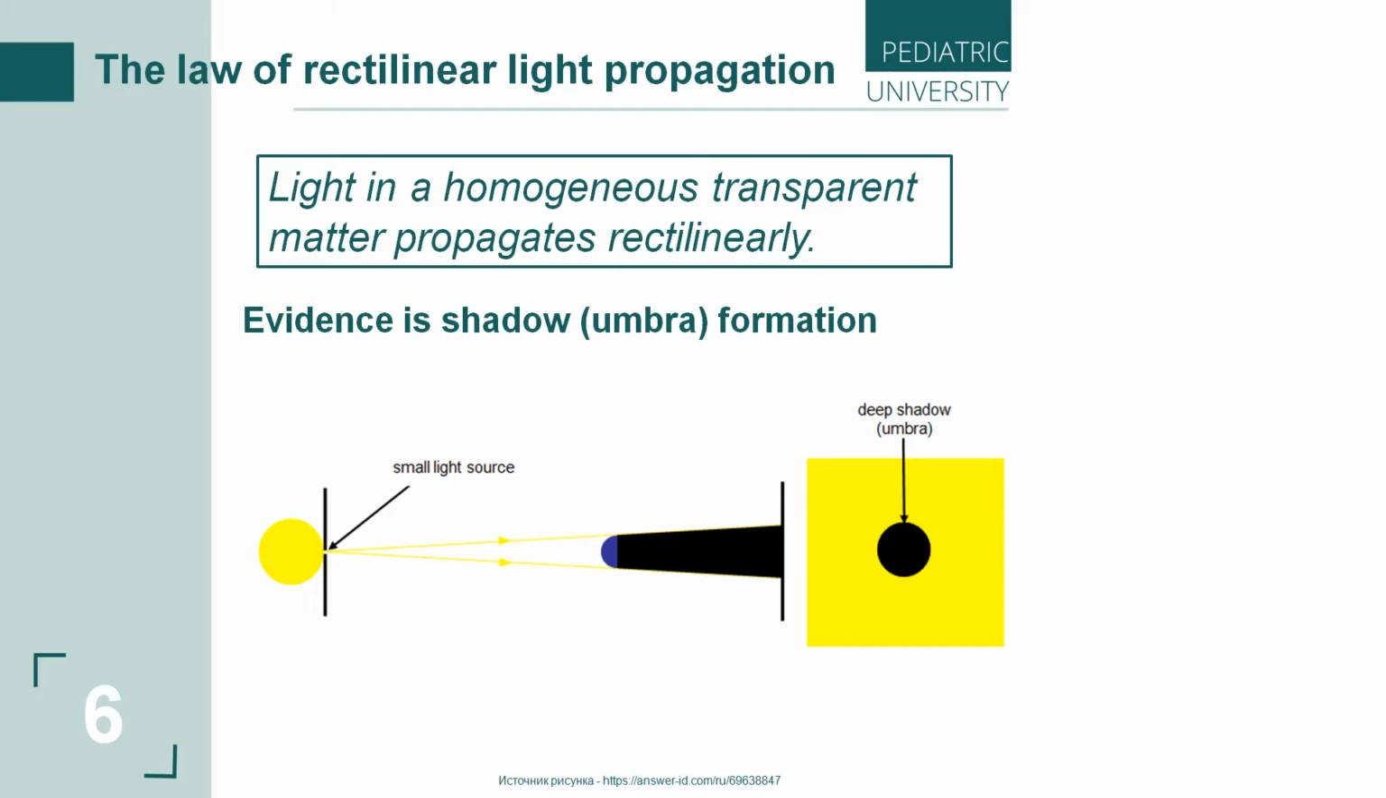And what is umbra again? This is an area where light does not fall.